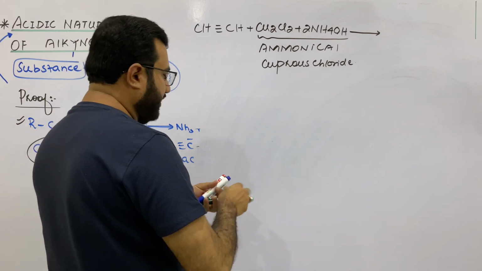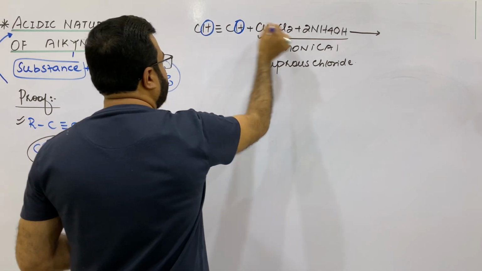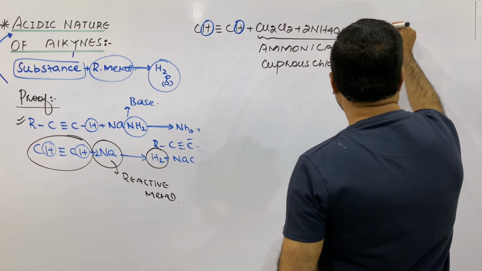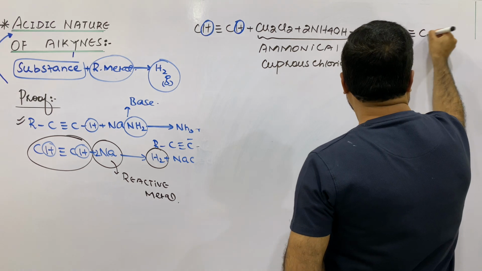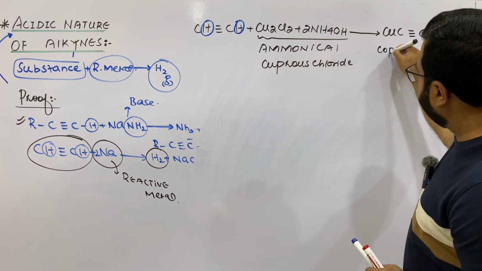And when the ammoniacal cuprous chloride reacts with this ethyne, both hydrogens are displaced by two copper atoms, and you will get dicopper acetylide.